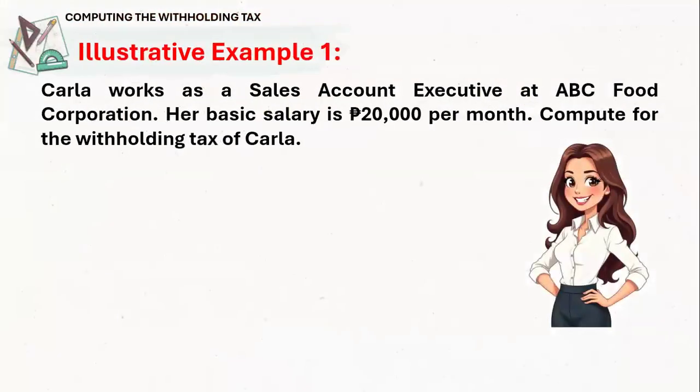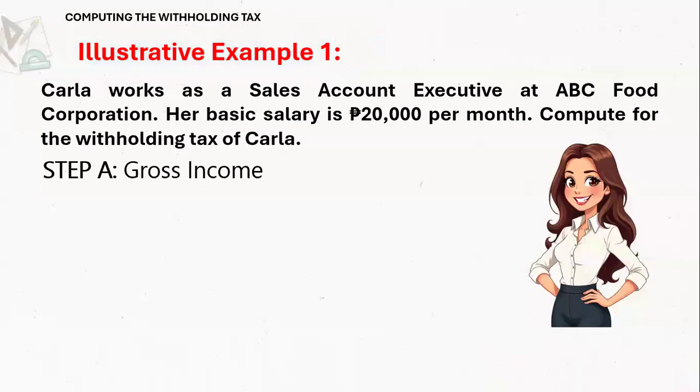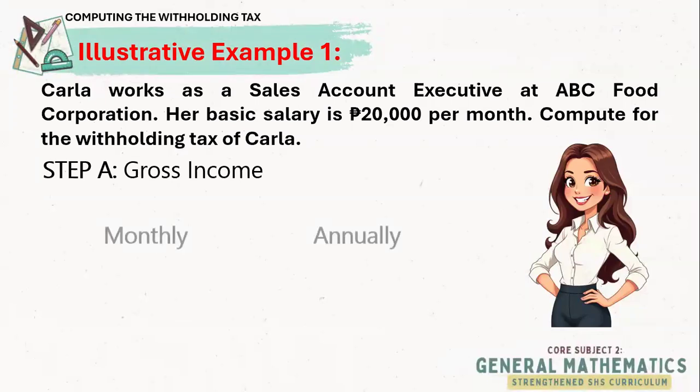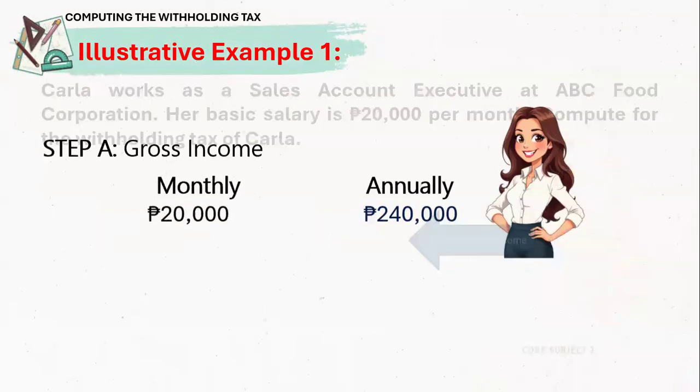Let's have the first illustrative example. We have problem 1 about Carla. Her position is sales account executive, and her monthly salary is 20,000 pesos. First, step A, we get the annual gross income. That's 20,000 times 12. So that's 240,000, and that is our annual gross income.